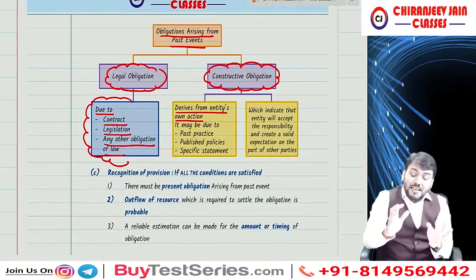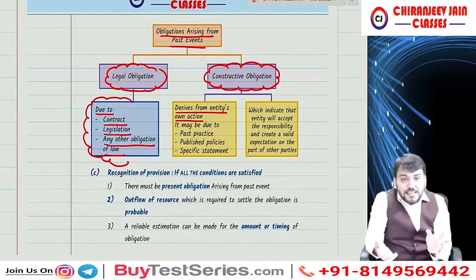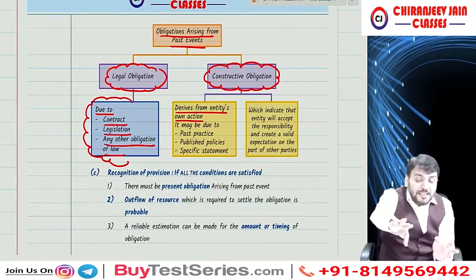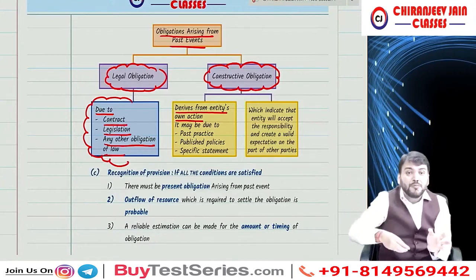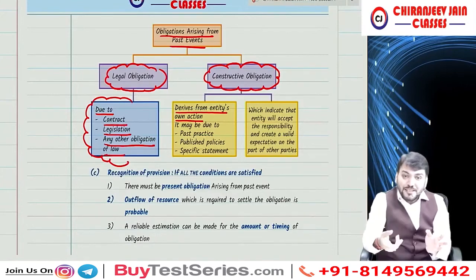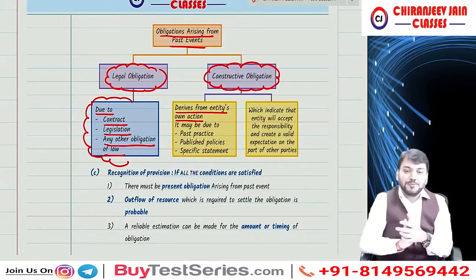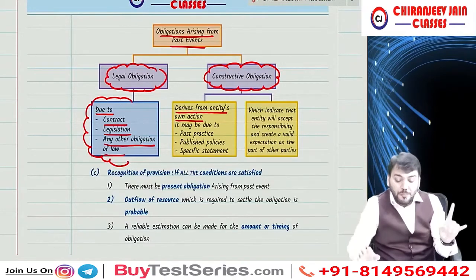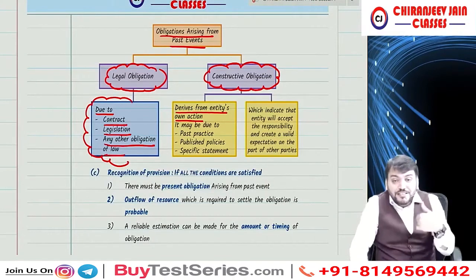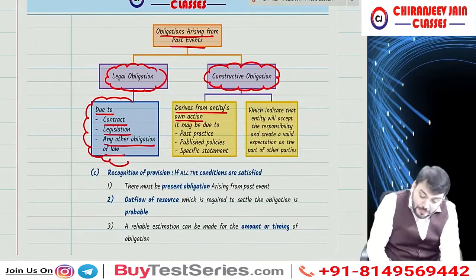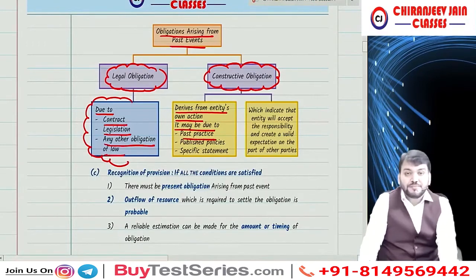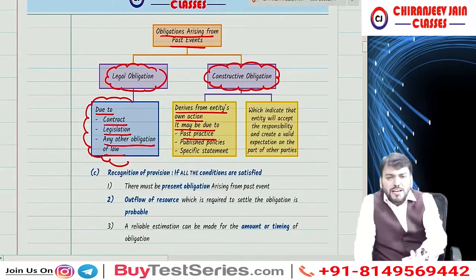So can I say, once I have made the statement, you have one valid expectation that you will receive some amount of refund from me, correct? And I am bound to pay you, even though there is no contractual obligation. So it derives from entity's own action. It may be due to past practice.